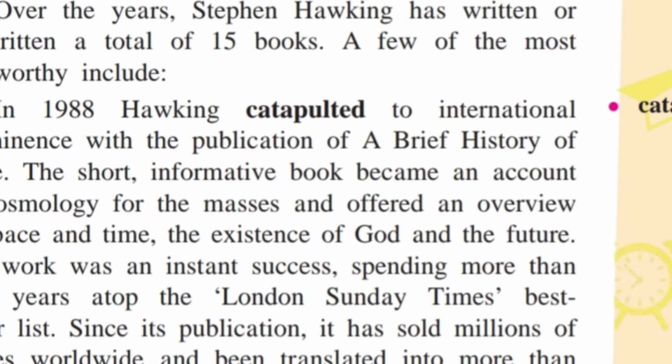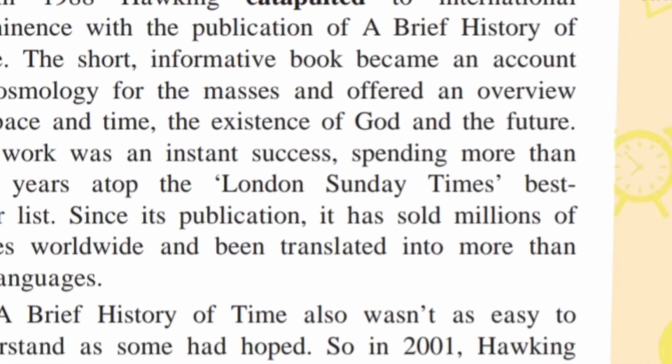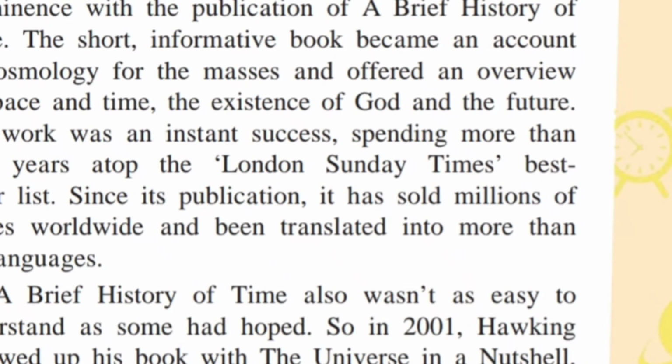A few of the most noteworthy include: in 1988, Hawking was catapulted, which means launched, to international prominence with the publication of A Brief History of Time, a short informative book that gave an account of cosmology for the masses and offered an overview of space and time, the existence of God and the future. This is a very nice book, related to time and how time travels in space.